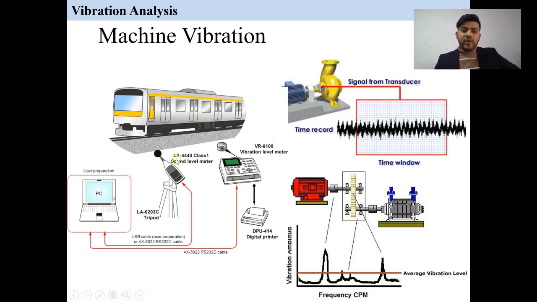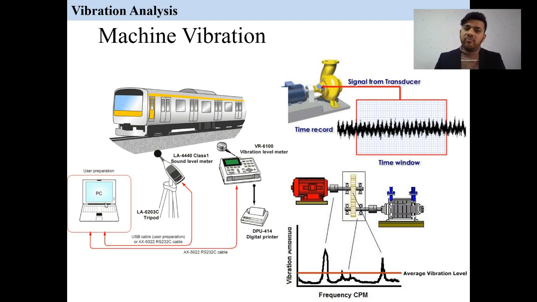Here is another machine vibration setup, in which we use sensors. These are the sensors we can see here. These are also sensors. The vibration level meter and the sound level sensor are sensors, and after that we connect to the computer, we get the data, and then we can measure the vibration. But nowadays with technology, we can measure directly using the sensors. We can measure the vibration directly, but we can also remove the vibration. You know how we can remove that? By using shock absorbers. We can use dynamic absorbers, you know that.